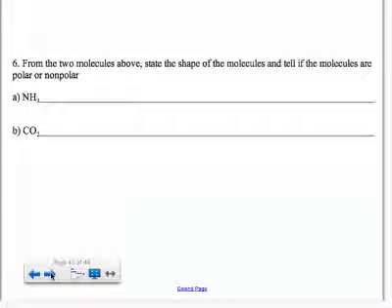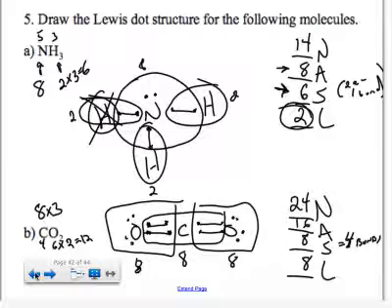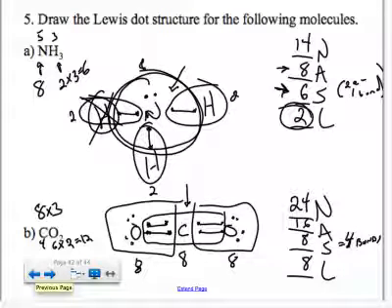Based on the molecules above, what are the shapes of the molecules and whether or not they are polar? Well, you have to remember there's a little chart, and again, I'll give it to you. If you don't have it in your notes, I can help you with it. That tells you, you look at the central atom, which is the one in the middle, so the nitrogen here and the carbon here, and you see how many bond areas there are.